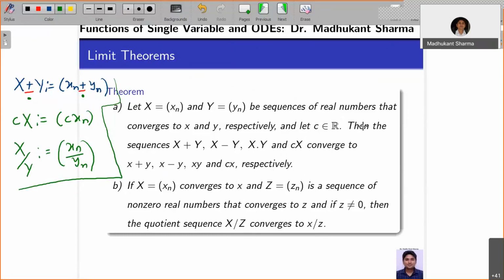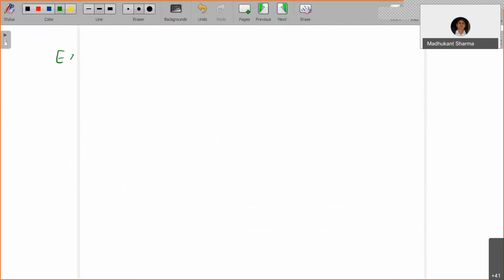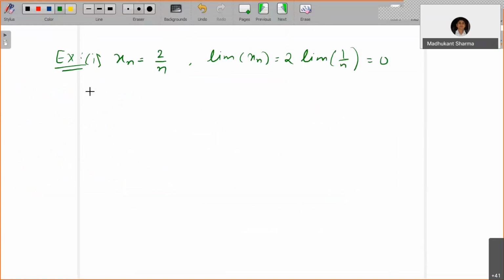If I give you some examples, you can certainly use it now. So let's say xn is equal to 2 by n. You know the limit of 1 by n is 0. So then the limit of xn is also 0: 2 times the limit of 1 by n, that is equal to 0.